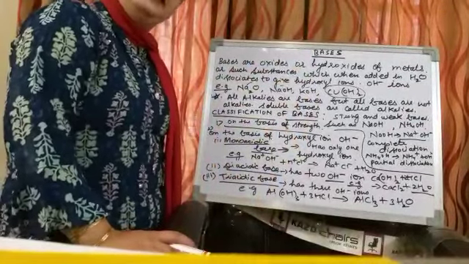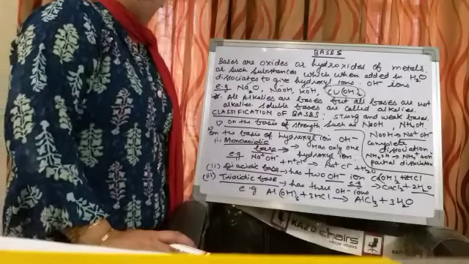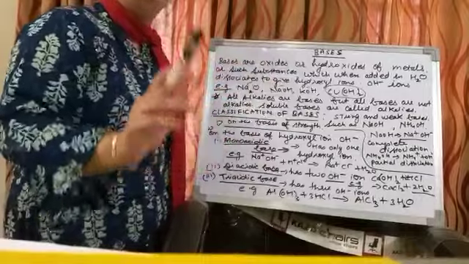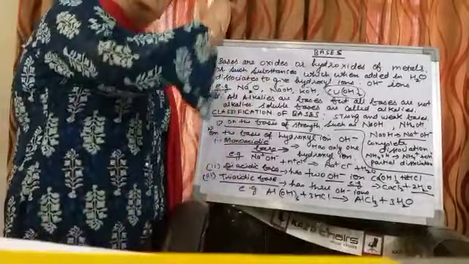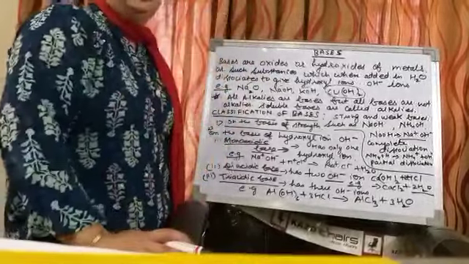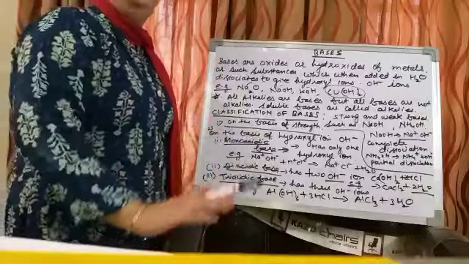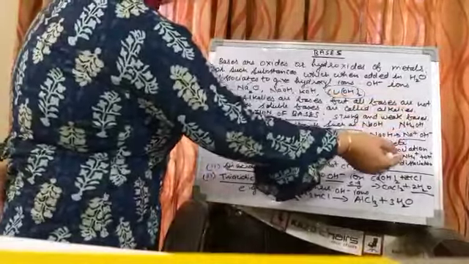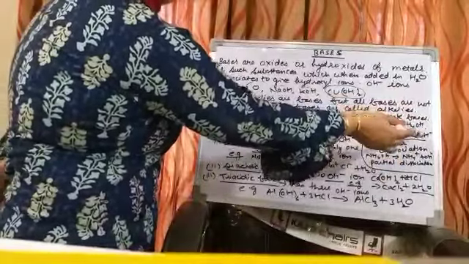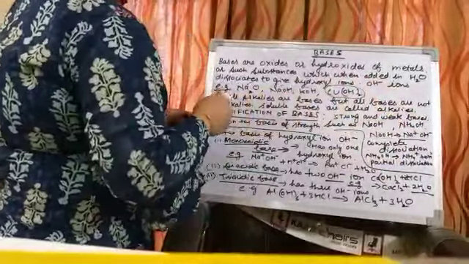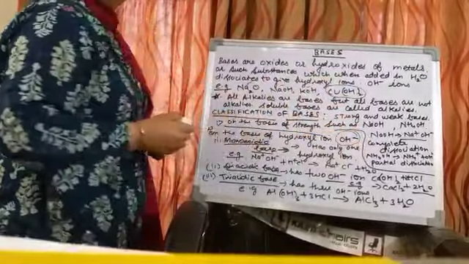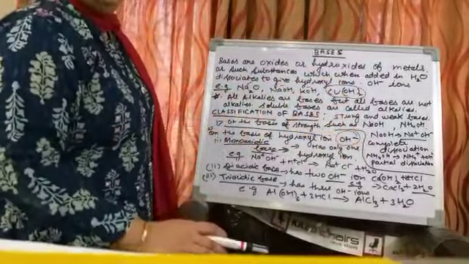If it completely dissociates in water to give a higher concentration of hydroxyl ion, here we have to see hydroxyl ion. In acid what we have seen? Hydrogen ion. So such bases are strong bases, and such which dissociate partially to give a lower concentration of, we have to focus here on this particular thing, that is hydroxyl ion, are known as weak bases.